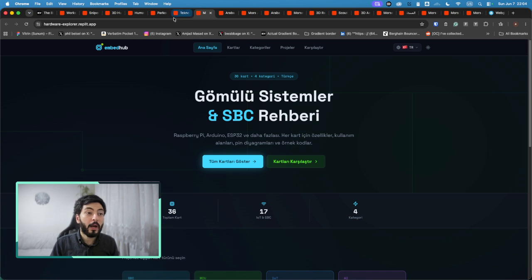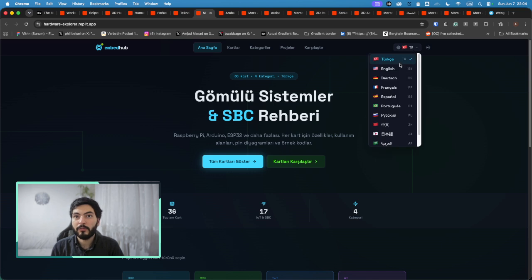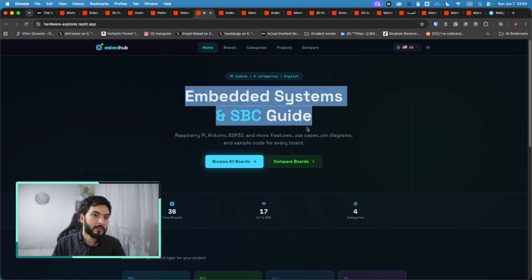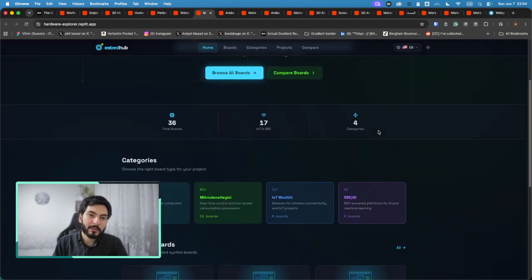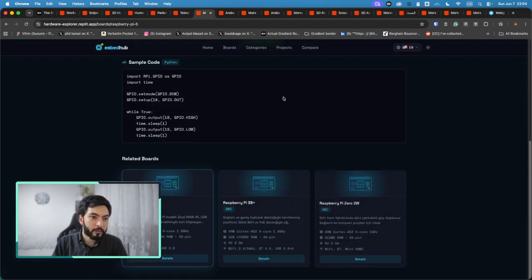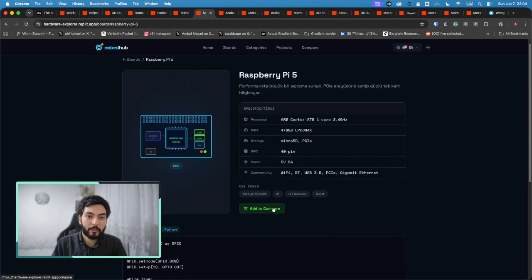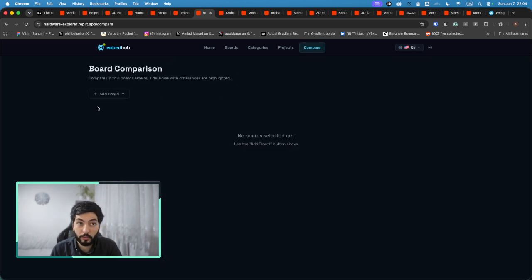Then we have this one, which I think is super interesting. The embedded systems. Okay, let me see if there's translation. There is English. Okay, so here's the embedded systems that he showed, all the systems that they have and some kind of explanation and design about the system that they have here. So here is Raspberry Pi 5 with the design and the tools and comparison of that, which is super awesome.